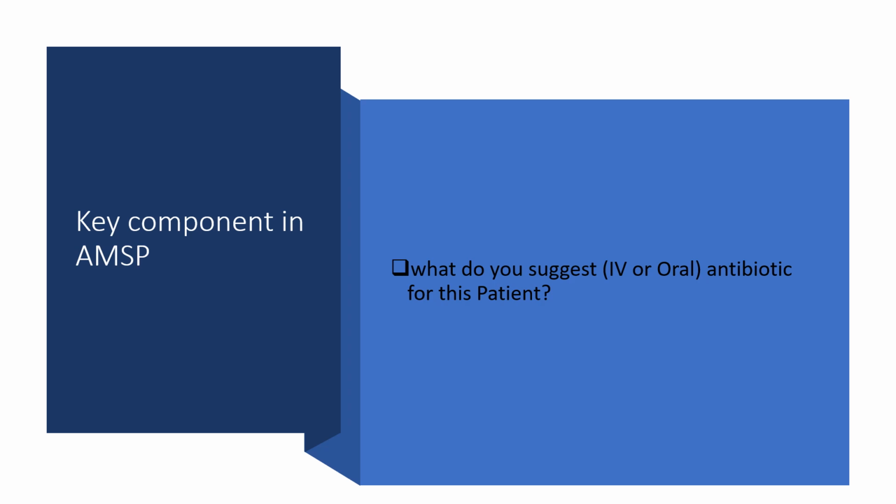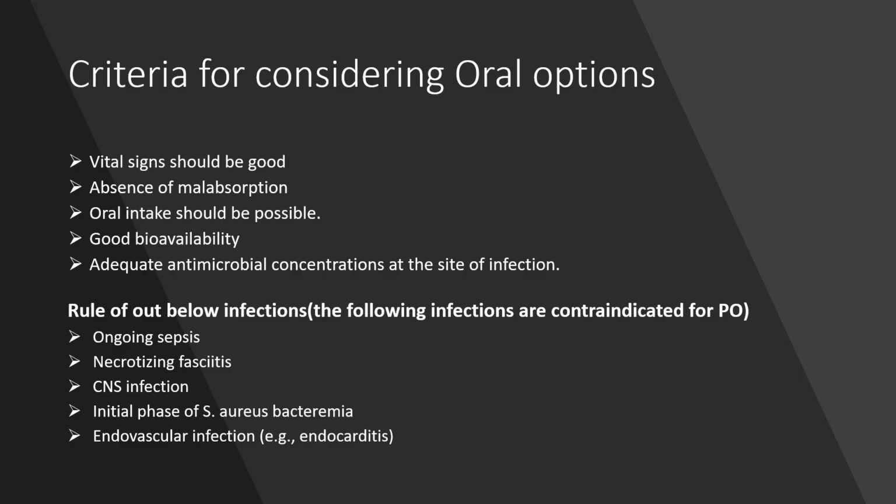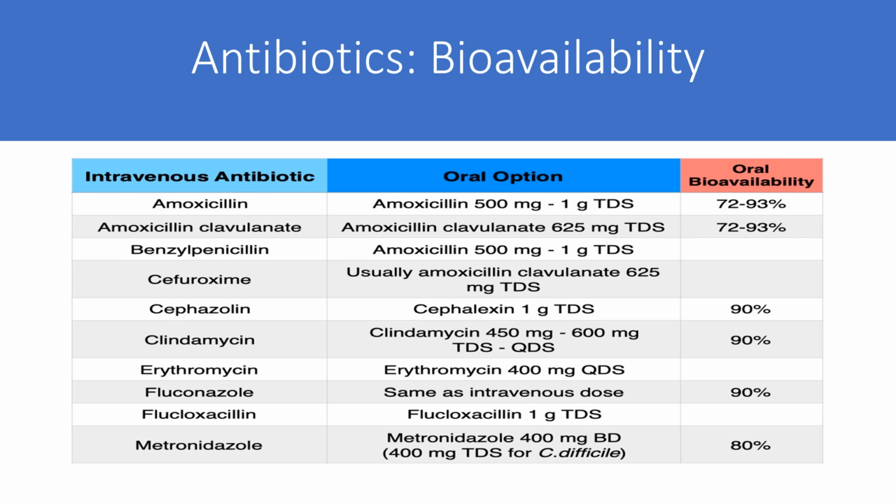Now what do you suggest, IV or oral? Criteria to consider oral options are: vital signs should be good, absence of malabsorption, oral intake should be possible, good bioavailability, and adequate antimicrobial concentration at the site of infection. Rule out the contraindications of oral therapy, such as ongoing sepsis, necrotizing fasciitis, CNS infection, initial phase of Staph aureus bacteremia, and endovascular infections. The slide below shows the bioavailability of different antibiotics and routes such as IV and oral.